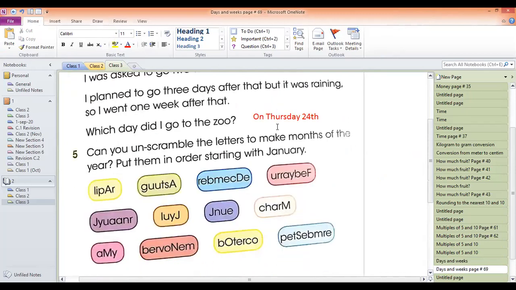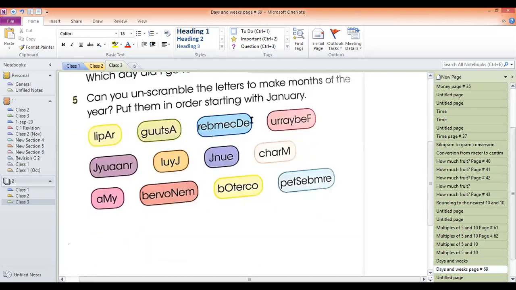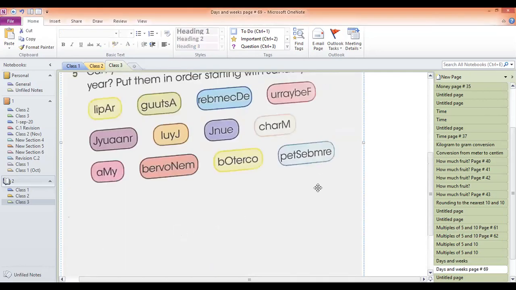Question number 5 is, guys, can you scramble the letters to make months of the year? Guys, these are the months of the year. What you have to do, you just have to rearrange it. Can you do it by yourself? Give me only 2 minutes. Here in the book, you will do it. I will also do it for you, but try to complete it by yourself.